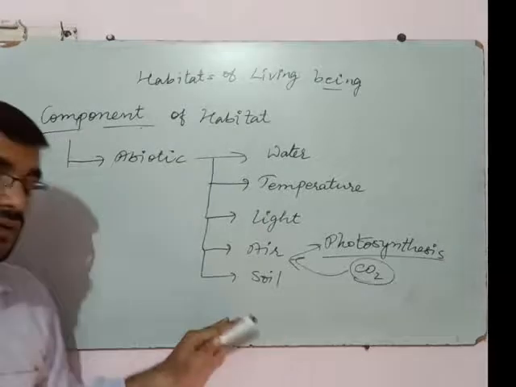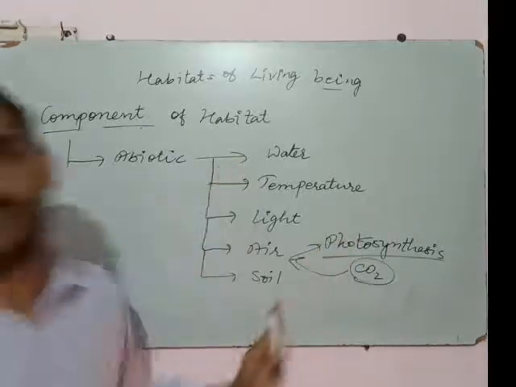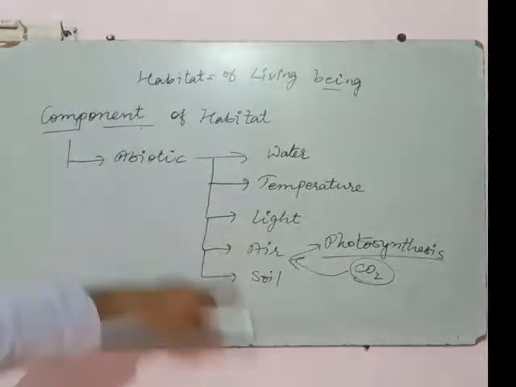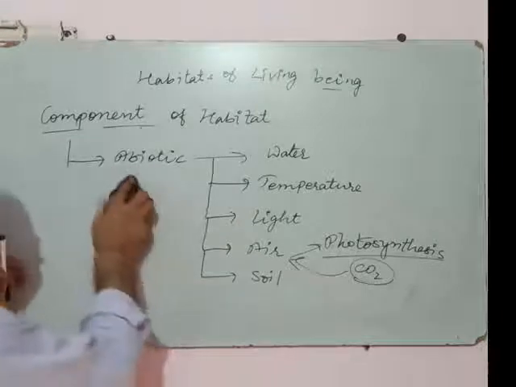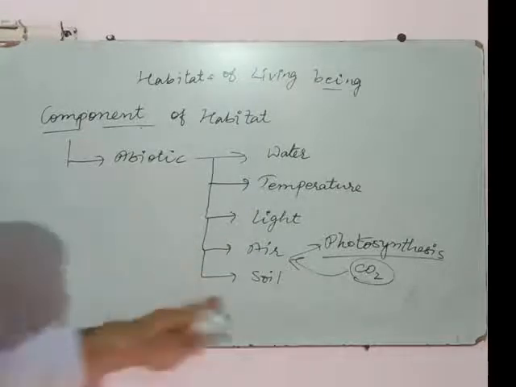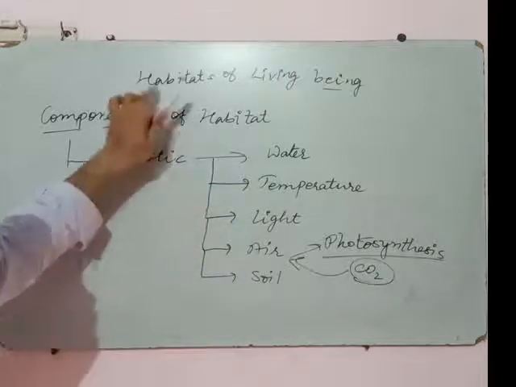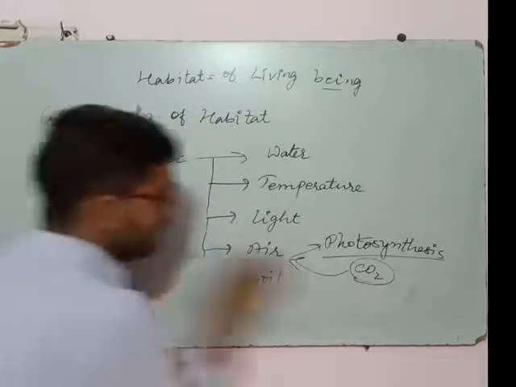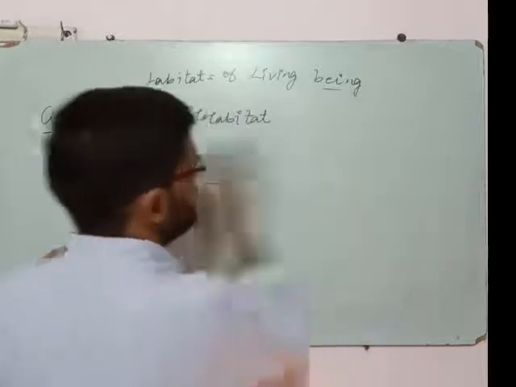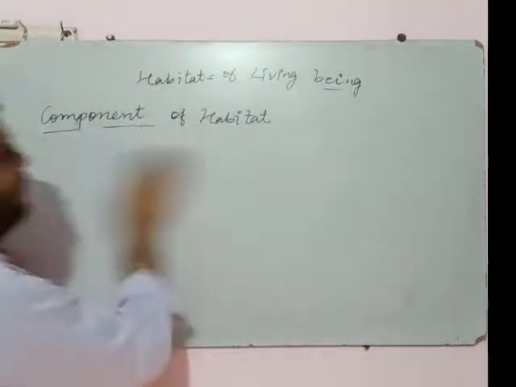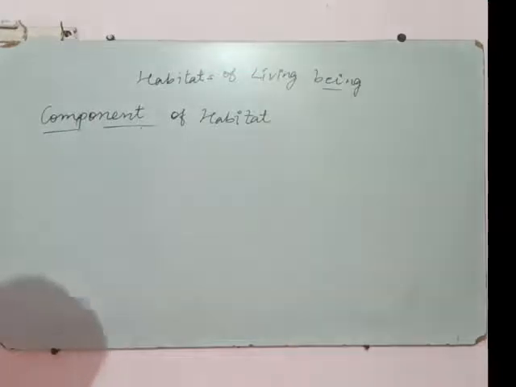If soil is infertile, then there will be fewer plants. It means it is also an important factor and has a vast role in the habitat. Okay. Next is biotic components.